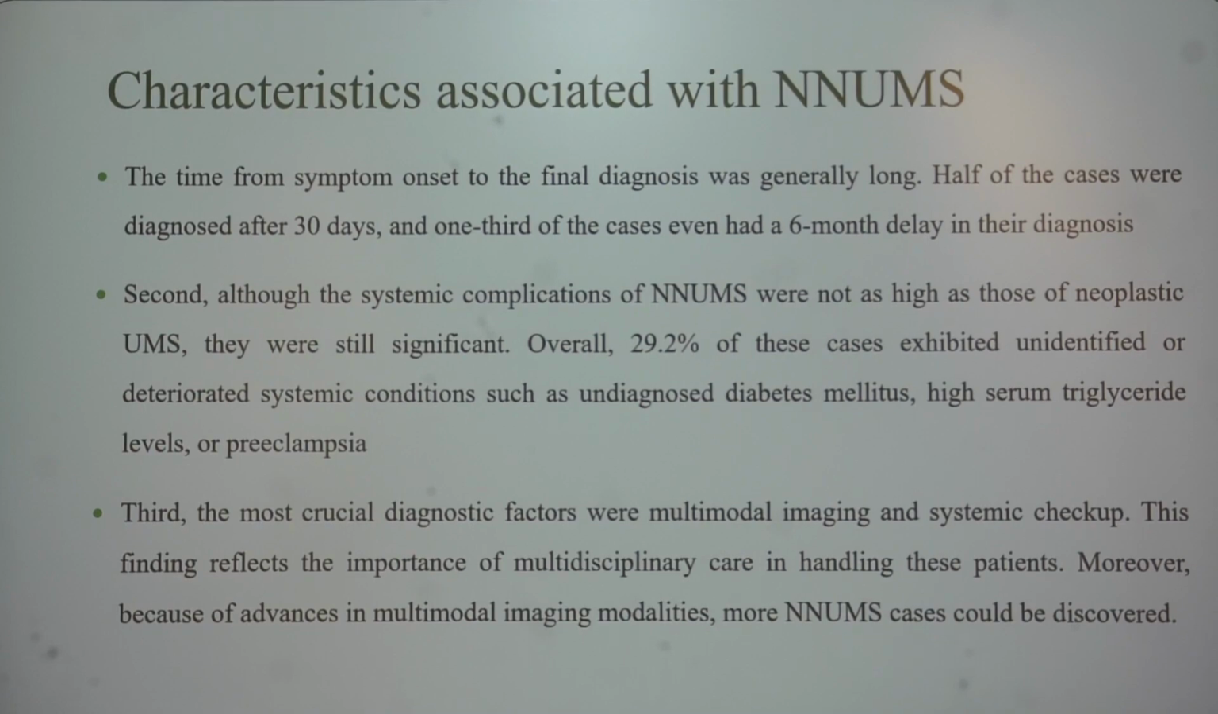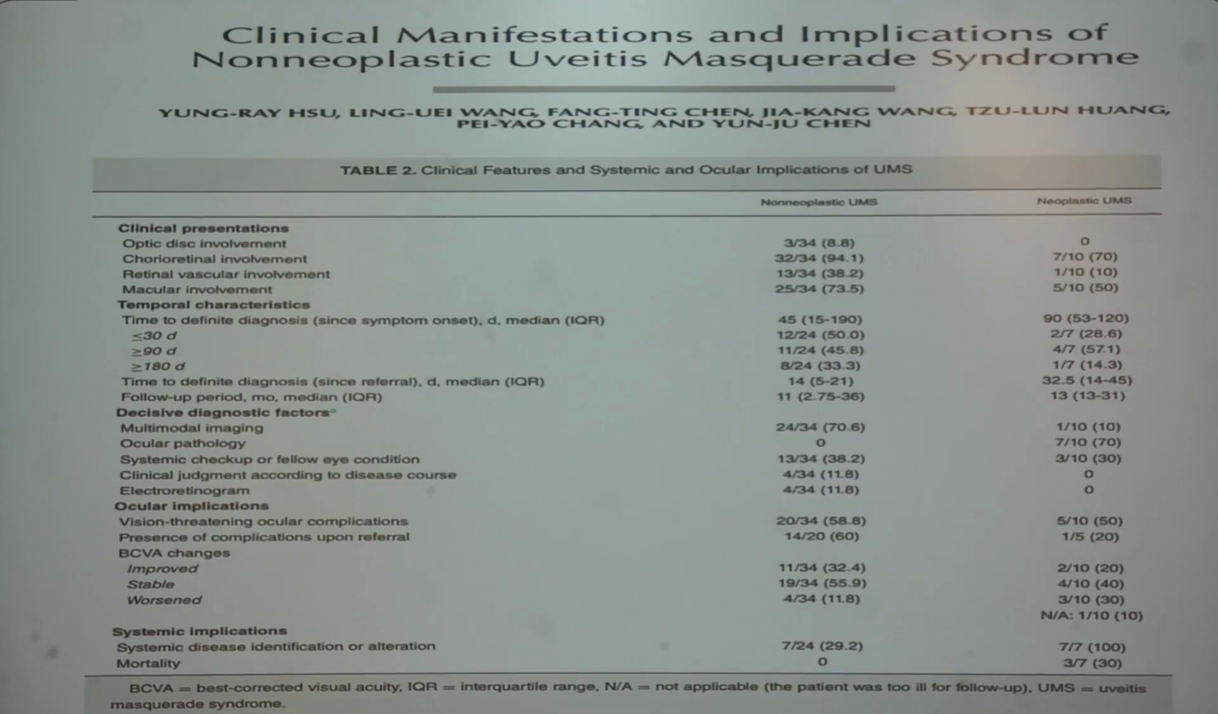Secondly, systemic complication is also very high. Around 29.2% have exhibited unidentified systemic conditions like diabetes, high serum triglyceride levels, and preeclampsia. Thirdly, and the most important, is the role of multimodal imaging and the systemic checkup. With the advances in multimodal imaging, more and more non-neoplastic varieties could be discovered.